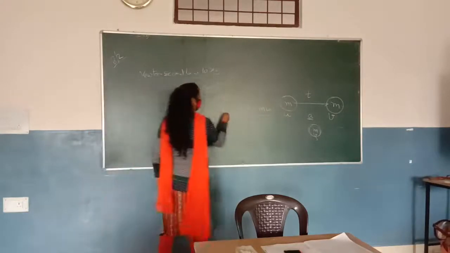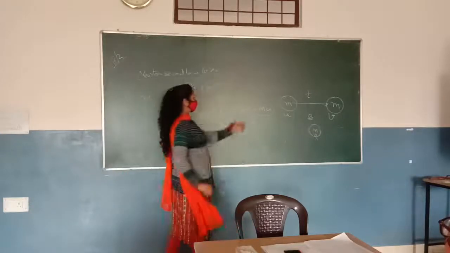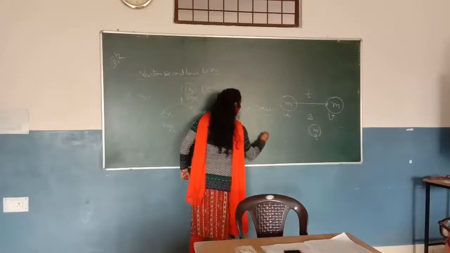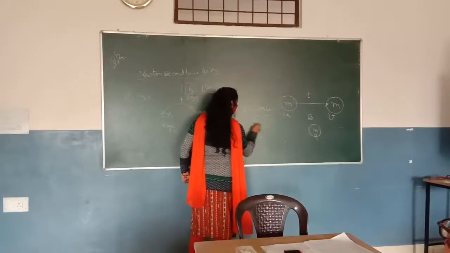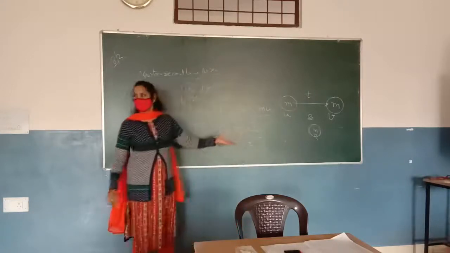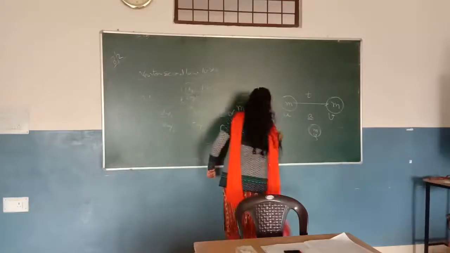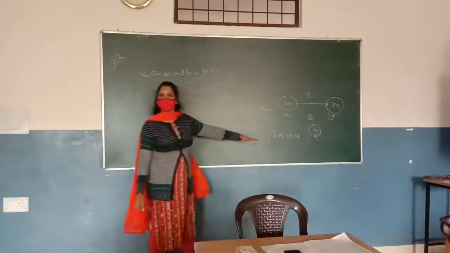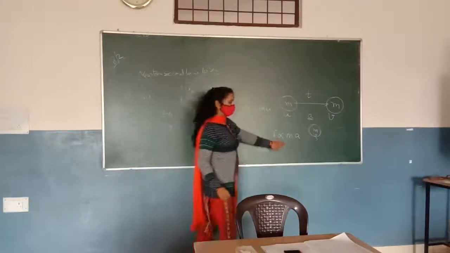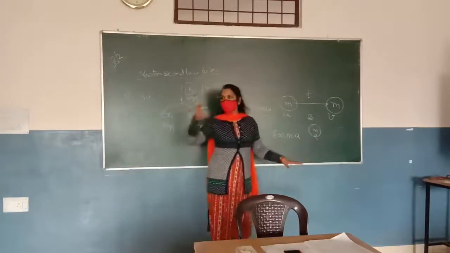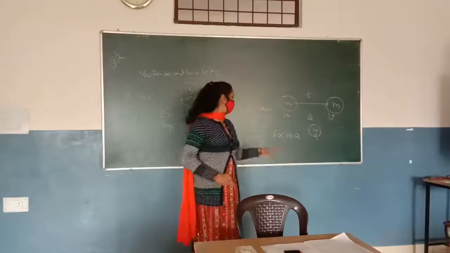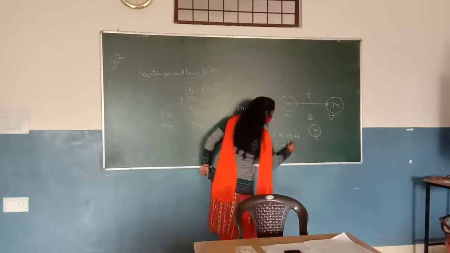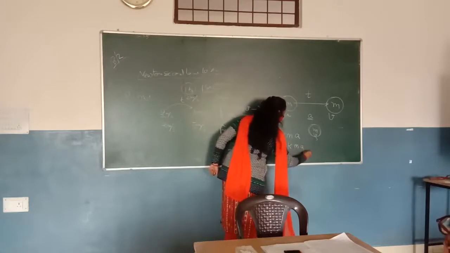So after this, we can take m as common. It will be (mv minus mu) upon t, that is m times (v minus u) upon t. And what is (v minus u) upon t? Acceleration. So we can say F is proportional to m into a. Can we write it? Yes. Now we have to remove the proportionality sign and use a constant k. So F is equal to k into m into a.